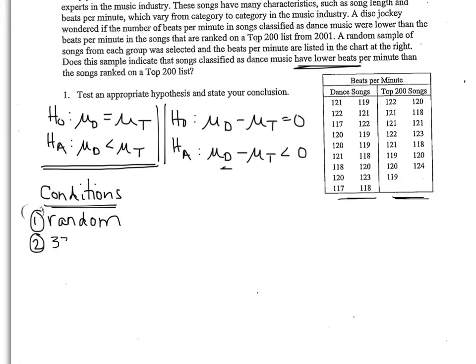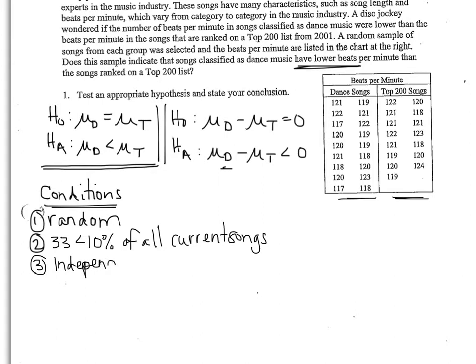So my 33 songs is less than 10% of all current songs. I also need to make sure that both groups are independent of each other, and they are. So I can assume that one group does not affect the beats in the other group.